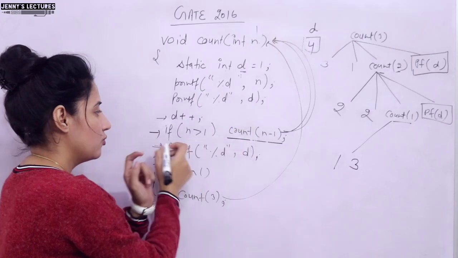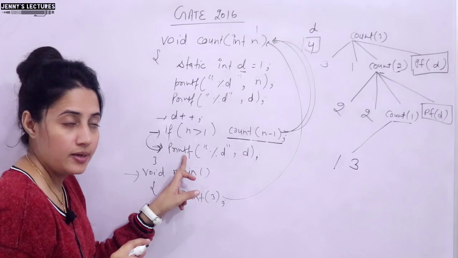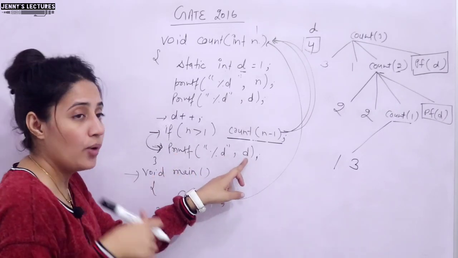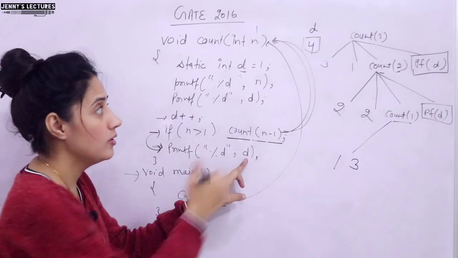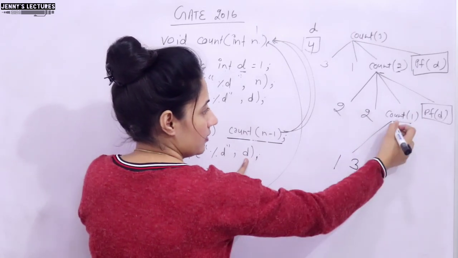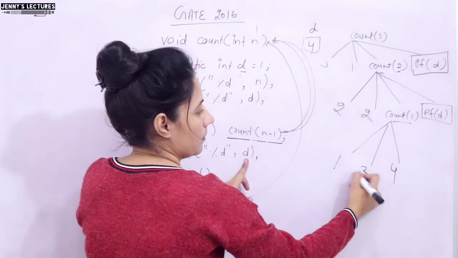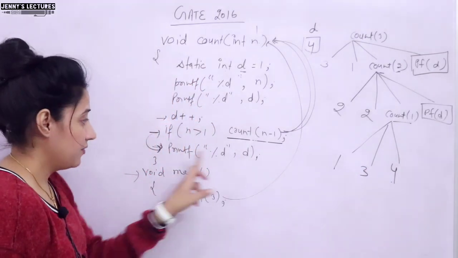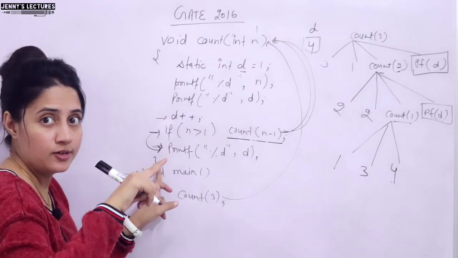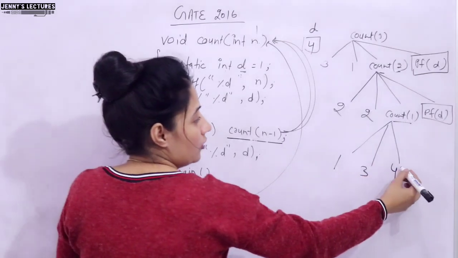Now after this, what is the line that would be executed? Now what would be printed? printf %d, d would be printed. Now at this point of time, d value is what? 4. So it will print 4, right? And after that, at the closing, we will move back, control would be returned back to where we are calling this. Where you are calling this?